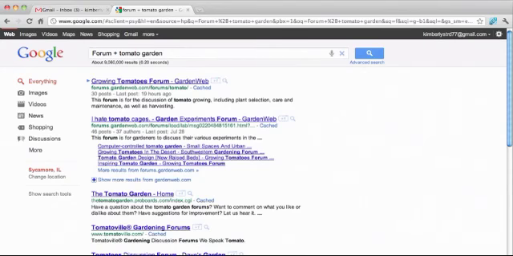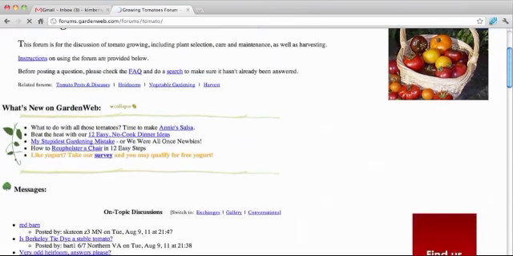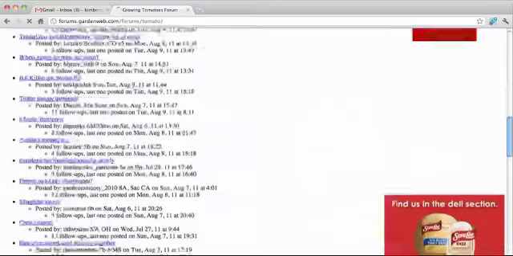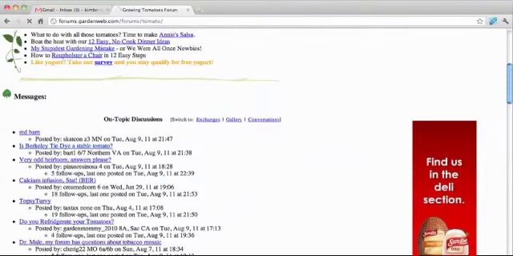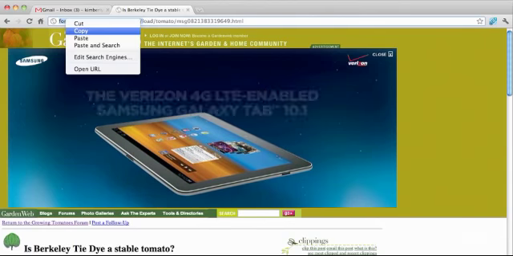Now go through the search results to find as many forums as you can for this niche. Here we have growing tomatoes forum. We want to make sure that you can register for this forum. So copy this URL and add it to a text file.